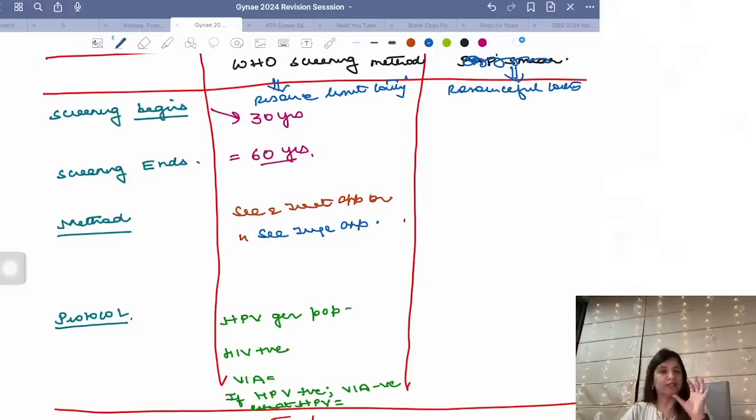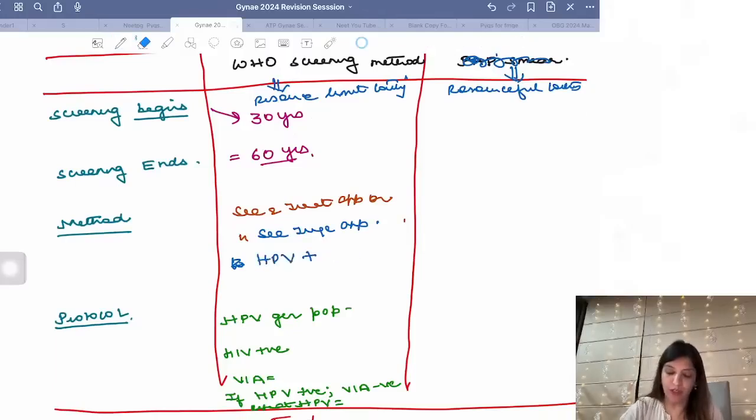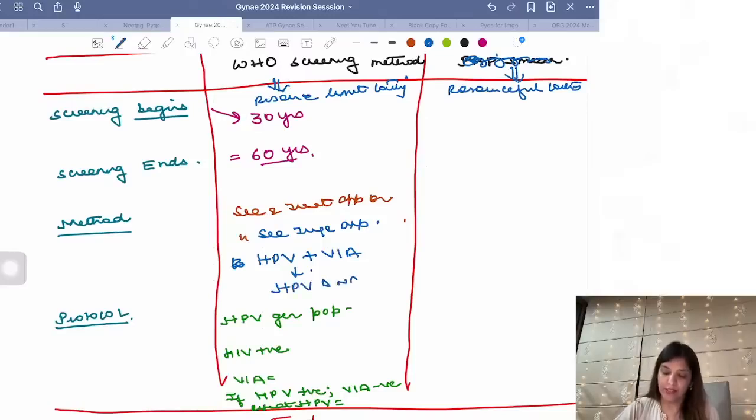इसका मतलब ये है कि WHO कहता है बेस्ट मेथड इज HPV DNA टेस्टिंग प्लस VIA. अगर ऑप्शंस में ये दोनों एक साथ नहीं हैं, then you are going to mark the answer as HPV DNA testing followed by VIA. Best answer HPV plus VIA. Second best answer HPV. Third best answer VIA. This is the investigation proposed by WHO for screening.